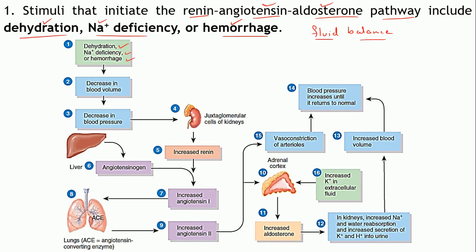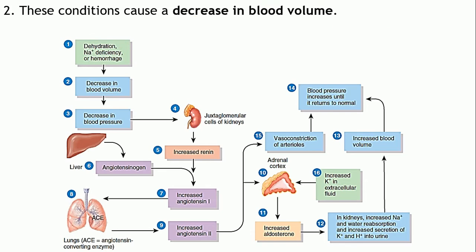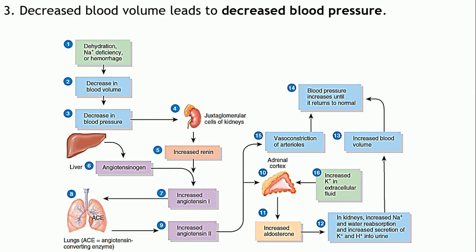As we have seen, when situations like dehydration, sodium deficiency or hemorrhage occur, what will happen? It will result in a decrease in blood volume, correct? The volume of blood will decrease because you are losing fluids. If the blood volume decreases, it is directly proportional to the blood pressure. So a decrease in blood volume will also result in a decrease in blood pressure, because volume is one of the parameters which affects blood pressure.